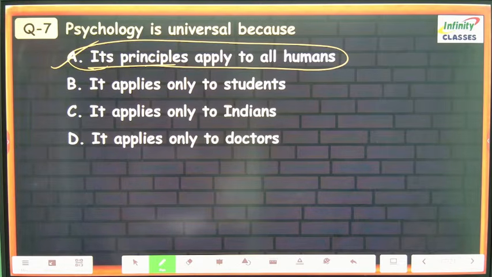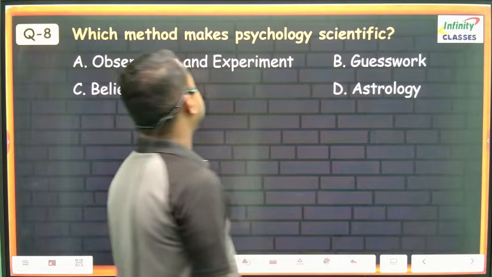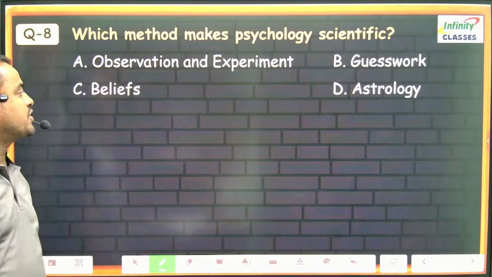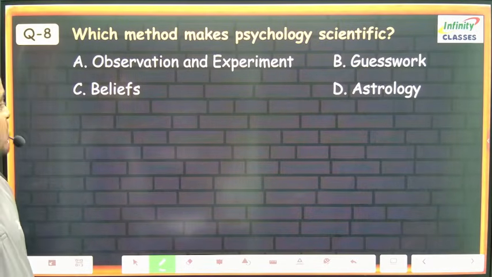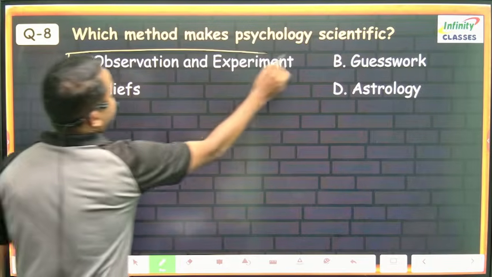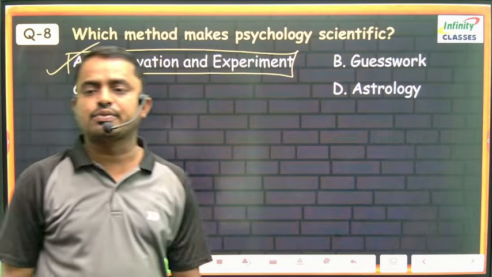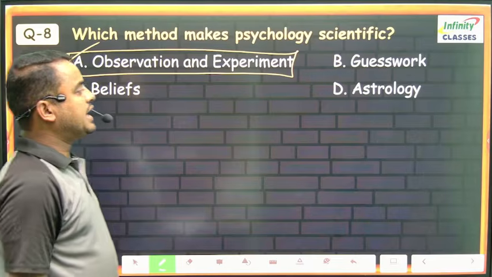Next question. Which method makes psychology scientific? Observation and experiment, or guesswork, beliefs and astrology. Observation and experiment is the correct answer. Scientific means observation and experiment come in. So the correct option is observation and experiment.